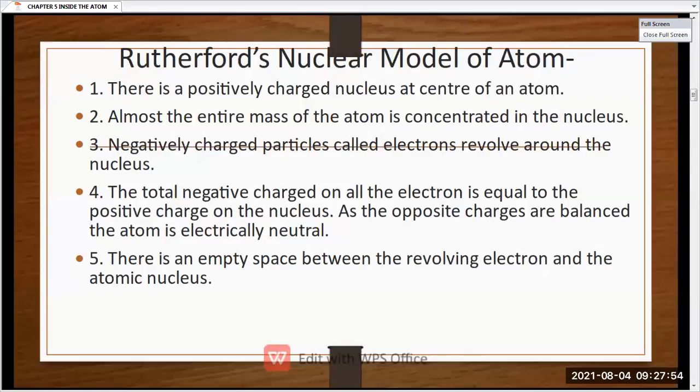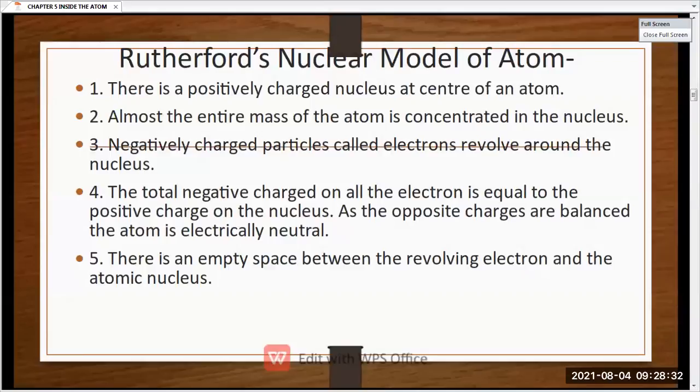In the middle of the atom, what was present? Nucleus was present. And what does the nucleus have? The nucleus has positive charge. Okay, then what about the negative charge? So these negative charges were revolving around the nucleus. जैसे हम लोगों ने देखा था ना सोलर सिस्टम में बीच में सन रहता है, उसके बाजू में all the other planets are revolving. In the same manner, the negatively charged particles are known as electrons and they revolve around the nucleus. Okay, समझ में आ रहा है?